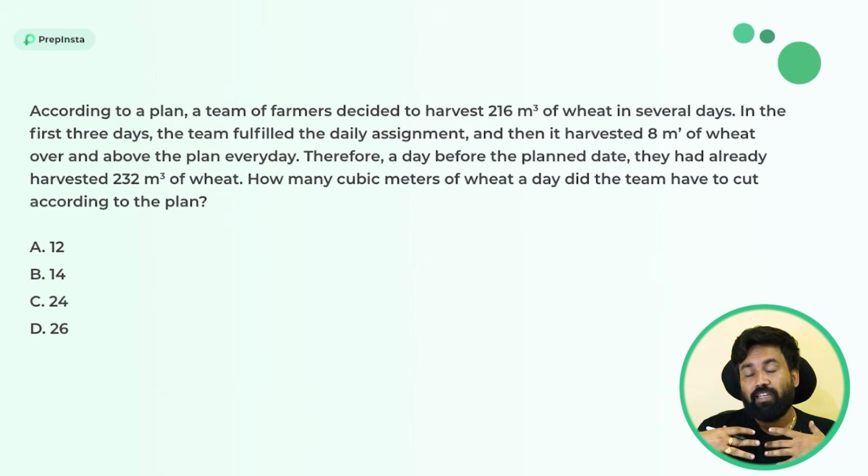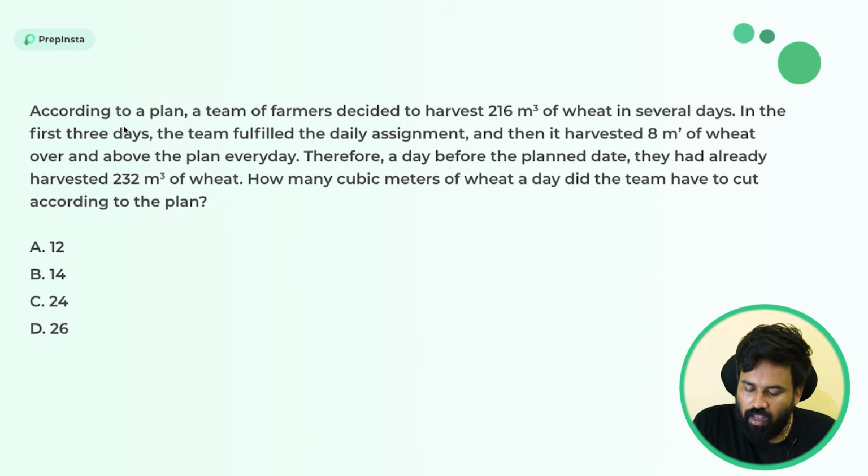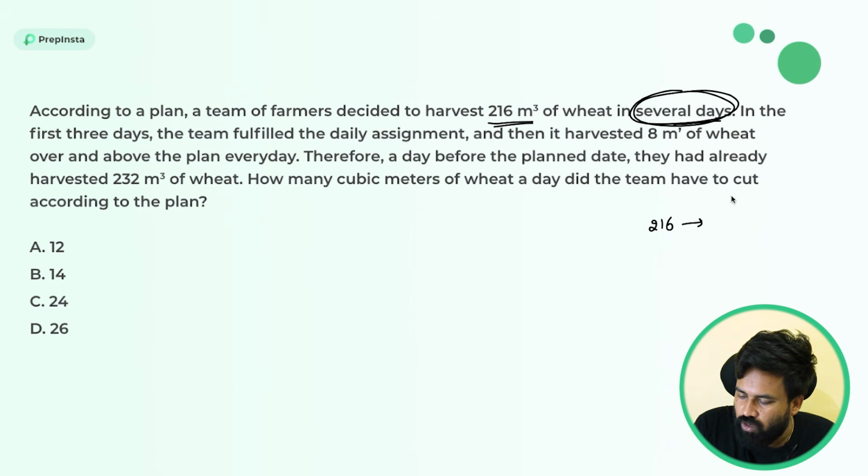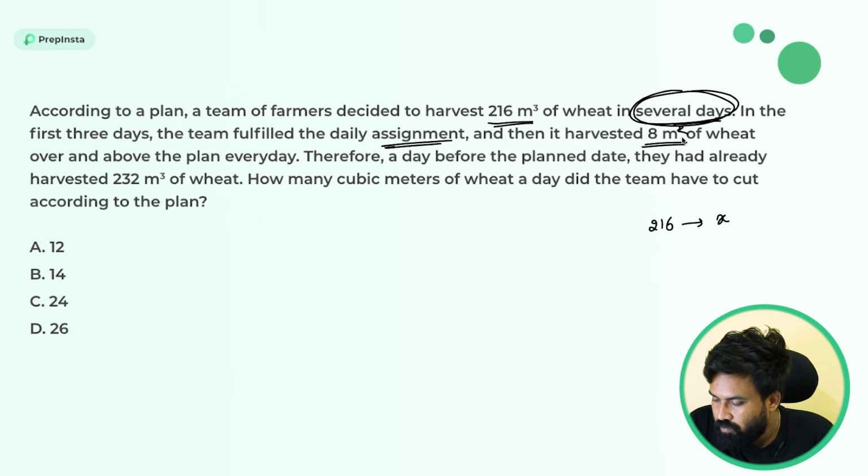Why? Because we can use better techniques, what we use in a prime. Just look at it. According to plan, a team of farmers decided to harvest 216 meter cube of wheat in several days. So I am writing 216. Several days means I don't know the number of days, so I am assuming the days is x. Next, in the first 3 days, the team fulfilled the daily assignment and then it harvests 8 meter cube of wheat over and above the plan every day.